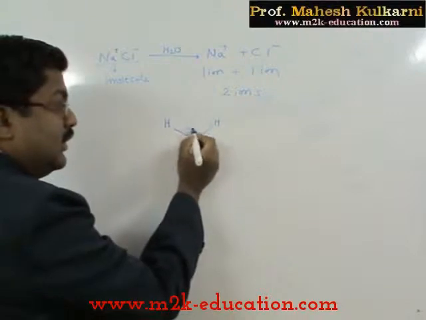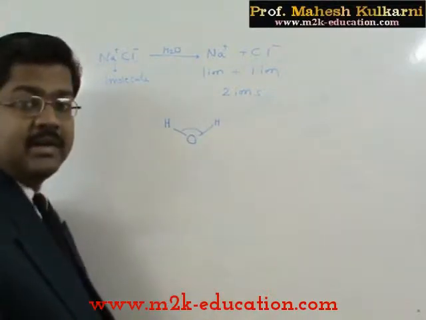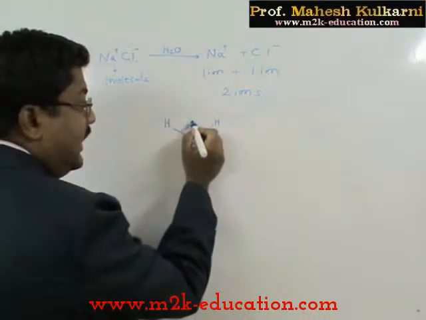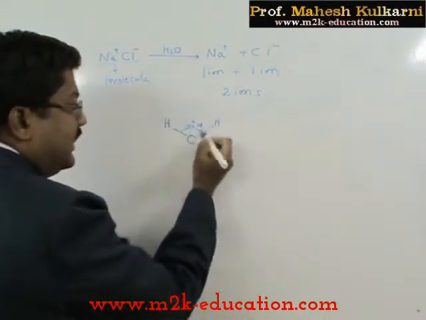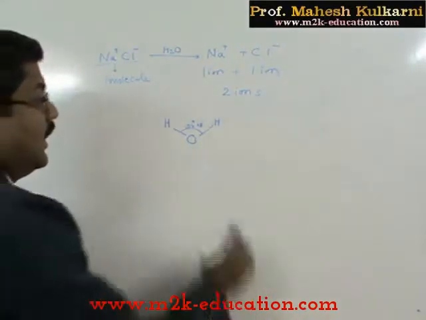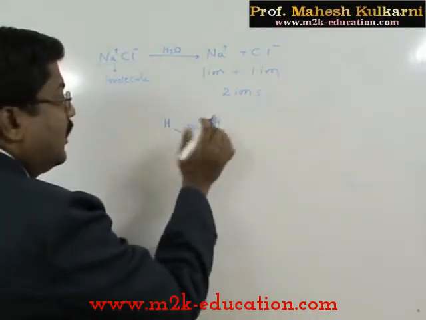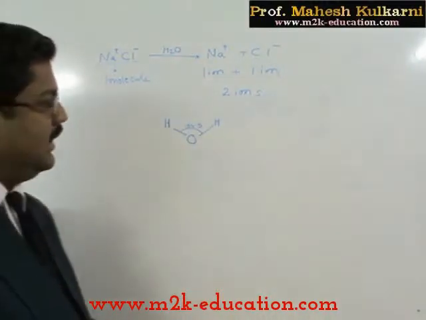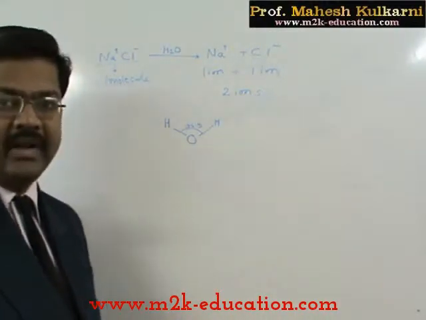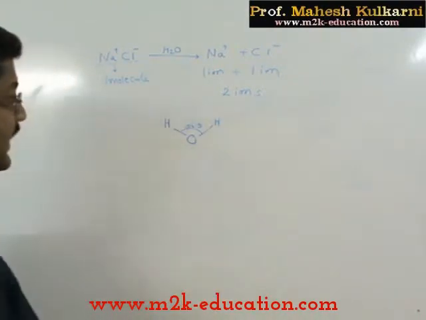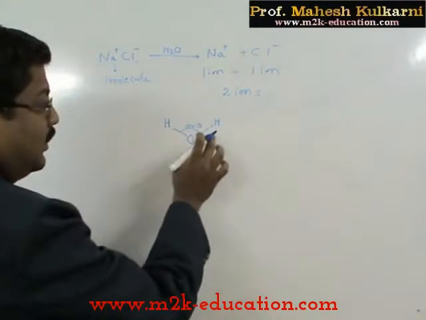Actually this angle should be 109.28, but it is found to be 104 degrees 28 minutes. Generally we say 104.5, because 30 minutes corresponds to half a degree. So we consider this as almost 104.5 degrees.